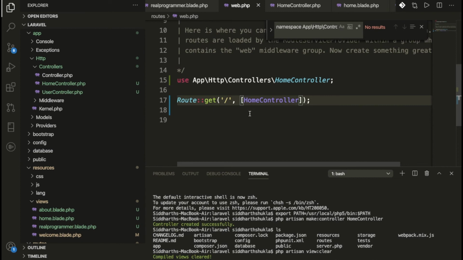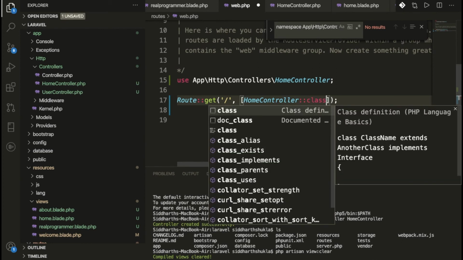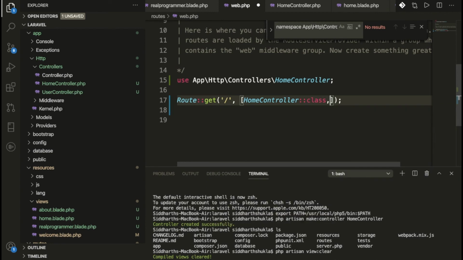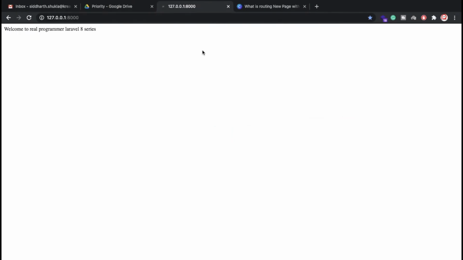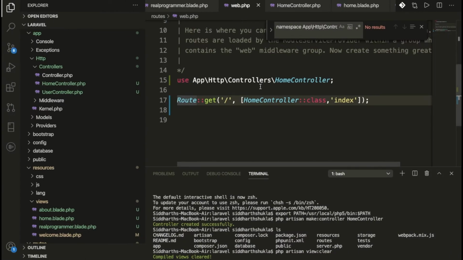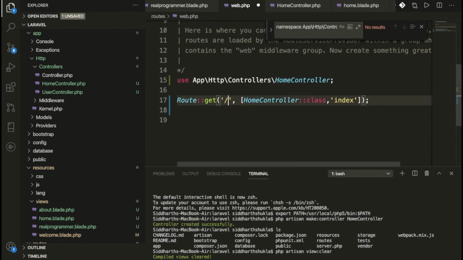This is also not working. Let me check. Now we use HomeController, the scope resolution operator, then class, and then we need to put which method we want to call. Suppose we use the index method; let's check whether it works. Look, this is working: Welcome to Real Programmer Laravel 8 series. If I want to write it as home, we put home as the URL, and it works fine. I'm going to remove this one, so this is fine now.